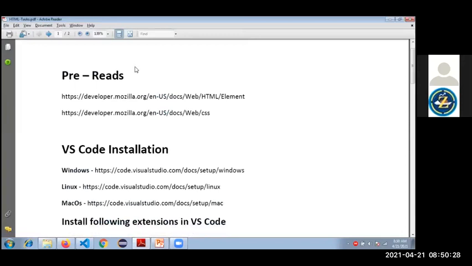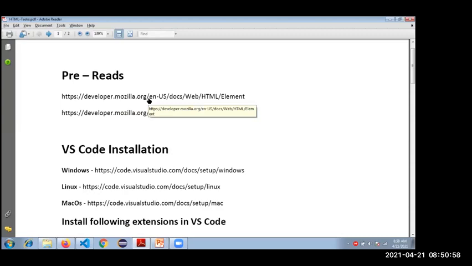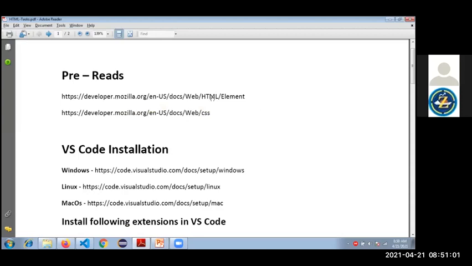HTML, whoever knows or doesn't know, some commands I will cover, but you can learn from many websites like W3Schools, Tutorialspoint, whatever it may be. But as per my experience I will share the MDN website. MDN stands for Mozilla Developer Network. Okay, so here HTML and CSS are there, guys. You should read about this. This is for pre-reads. Please read up and come back.